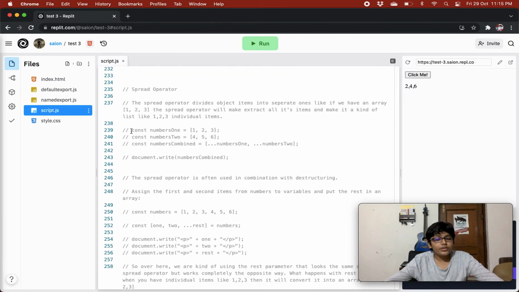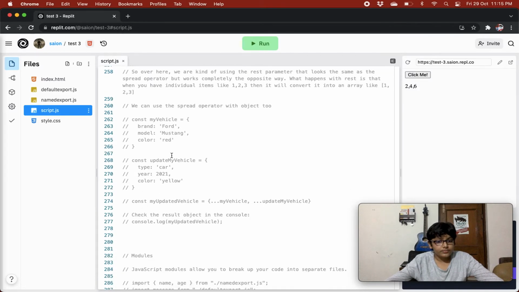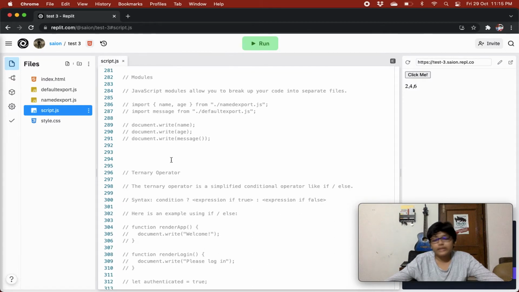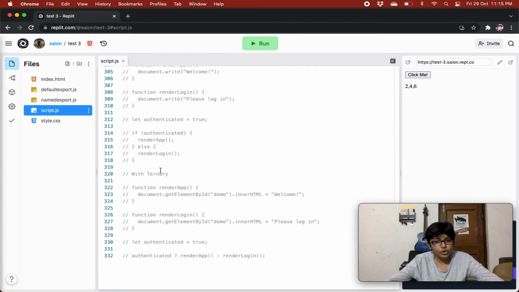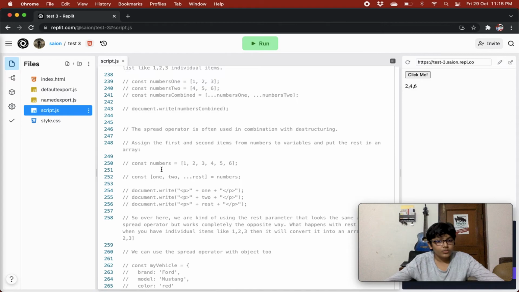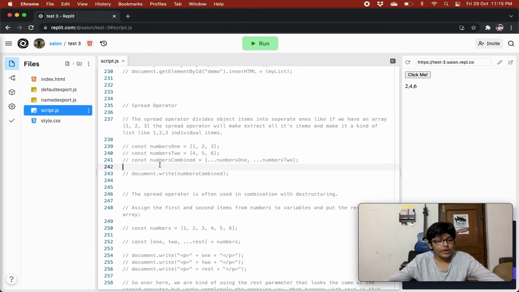Now we are on the spread operator, right? And then we'll have modules, and then we'll finally learn about the ternary operator. Very cool stuff. Okay, so the spread operator divides object items into separate ones.